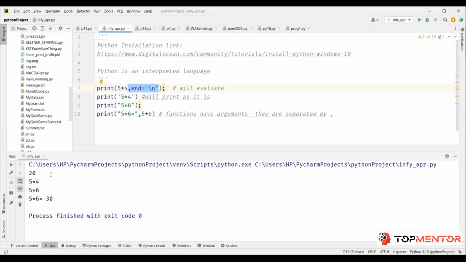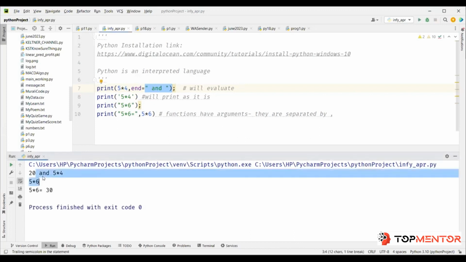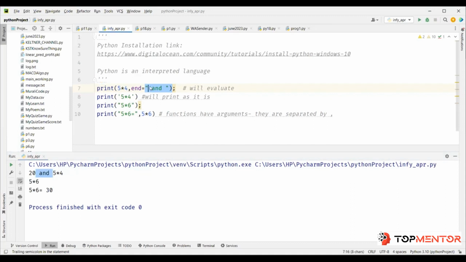Now I don't want a new line. So slash n is for new line. Instead, I want a hyphen, let's say, or I want to say and. So if you put and, now when you run it, see, instead of a new line, you got space and space. So whatever you put here, that will be printed at the end of this print. And it need not be just one character, it can be multiple characters.